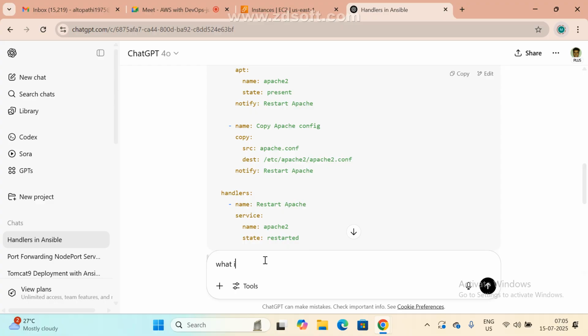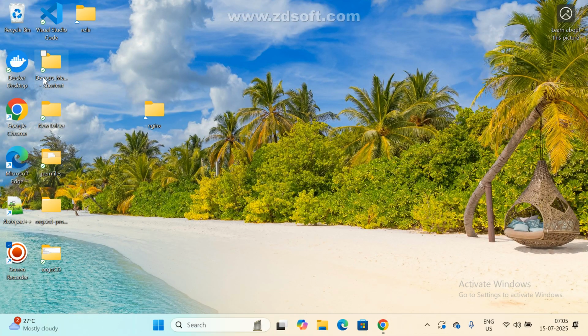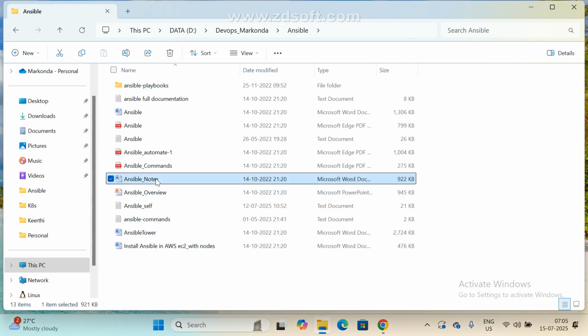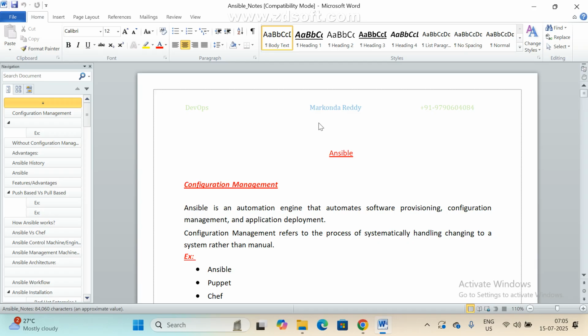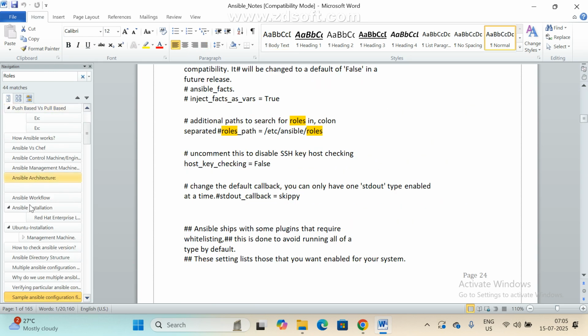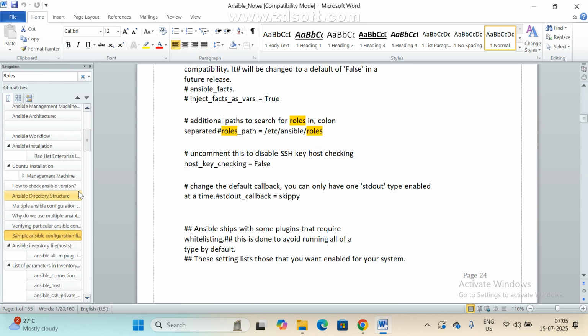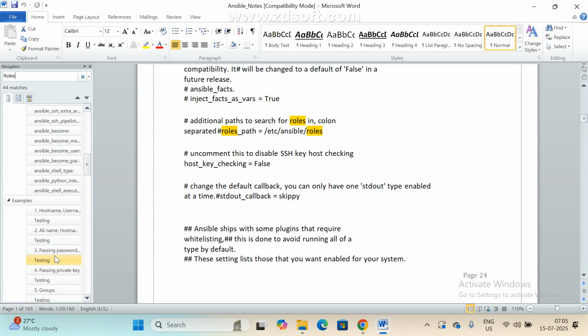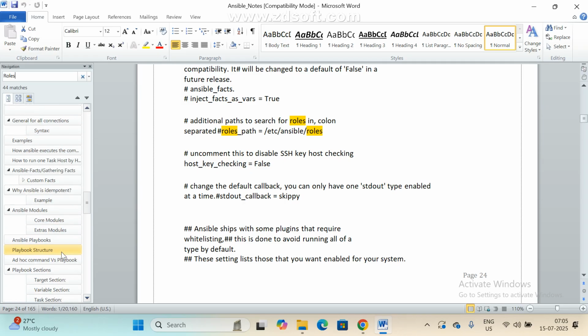As of now, we know Ad hoc commands, and we also know how to write playbooks, and how to run single-line command-line commands. Now we'll see what a role is. In interviews, most of the cases they also ask what an Ansible role is.